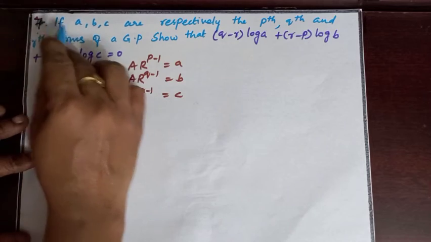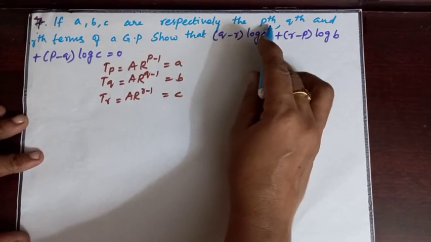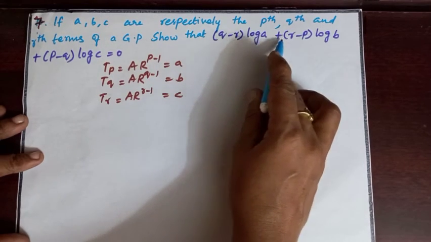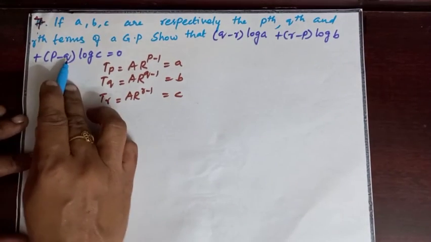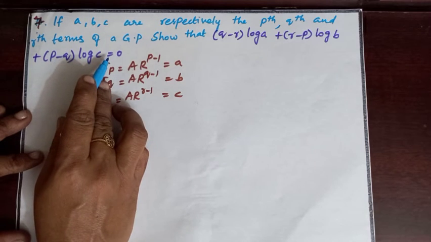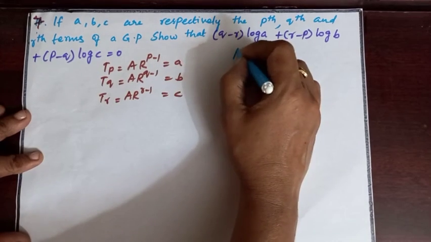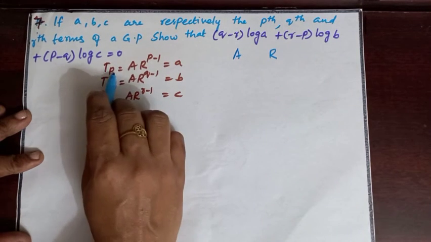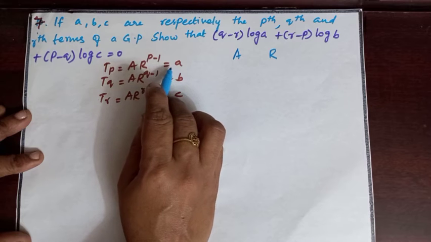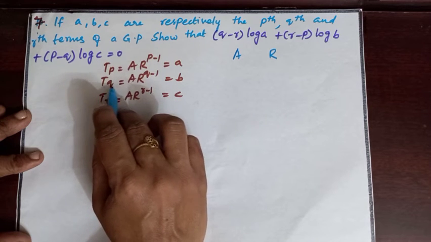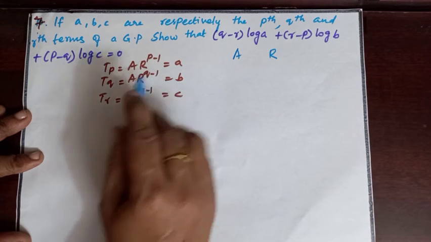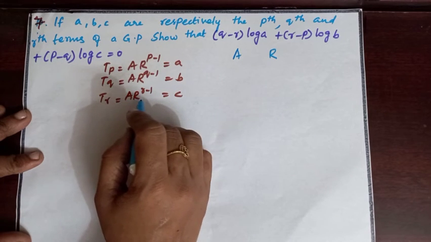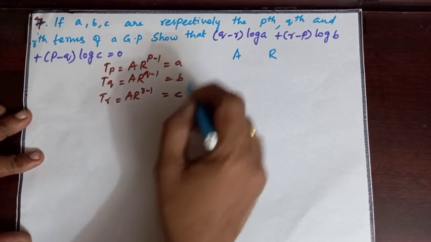Question number 7. If a, b, c are respectively the pth, qth and rth term of a GP, show that (q minus r) log a plus (r minus p) log b plus (p minus q) log c equal to 0. Let A be the first term and R be the common ratio of the given GP. Tp equal to AR power p minus 1. Assume this is a. Tq equal to AR power q minus 1 equal to b. Tr equal to AR power r minus 1 which is equal to c is given.